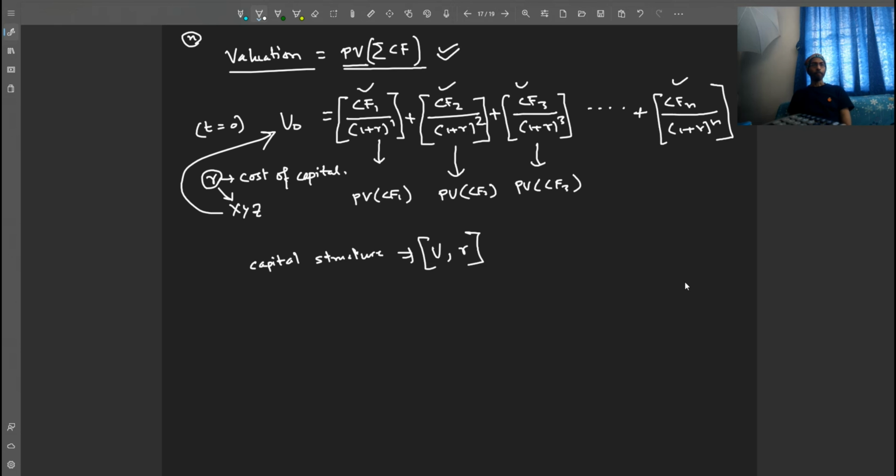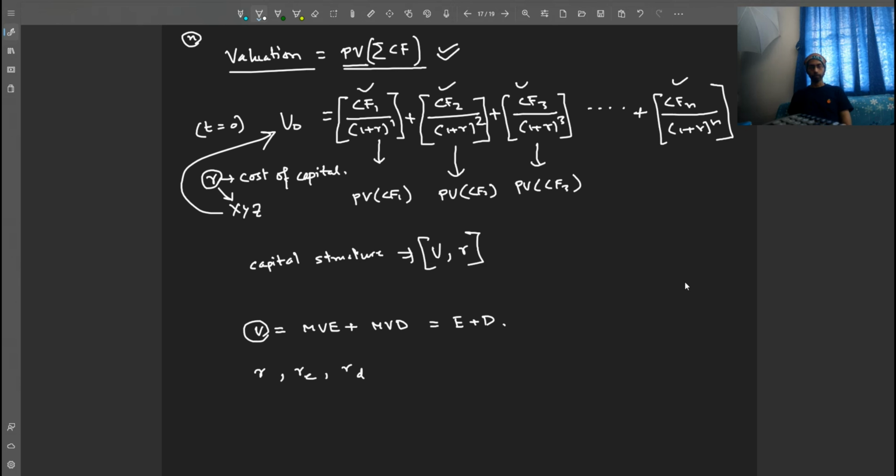Now friends, value of a firm is equal to the market value of its equity plus the market value of debt. This is how we calculate the value of a firm when we are talking about Miller and Modigliani propositions. Market value of equity and market value of debt. In shorthand, we can write it like this: V is equal to E plus D, right? Then there is cost of capital, cost of equity and cost of debt. So let's say cost of capital is R, cost of equity is RE and cost of debt is RD.